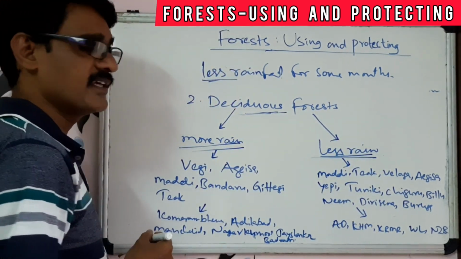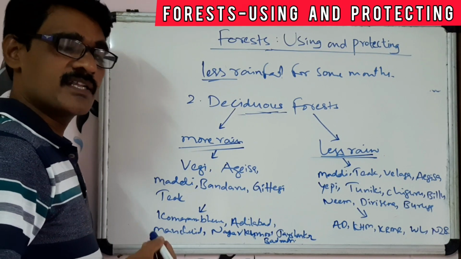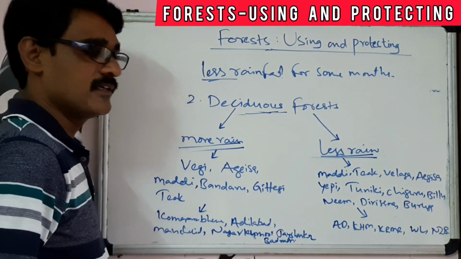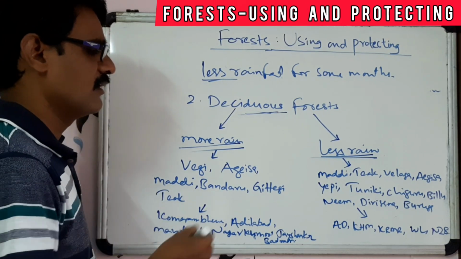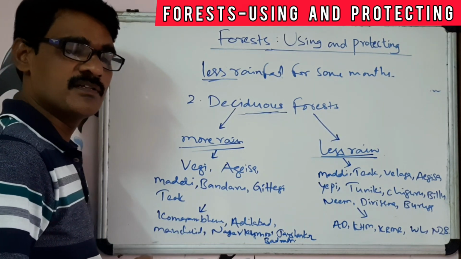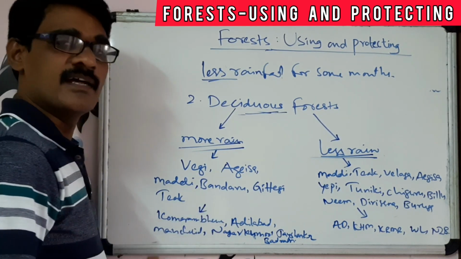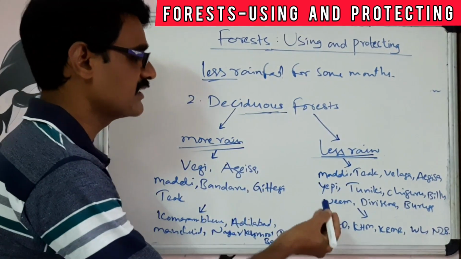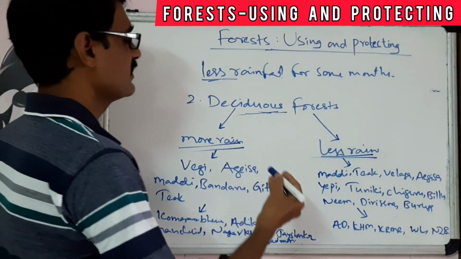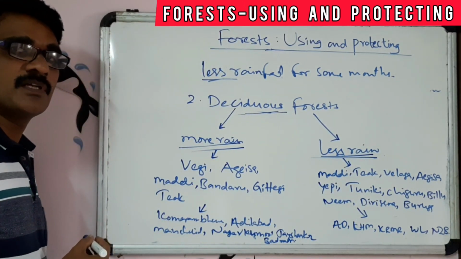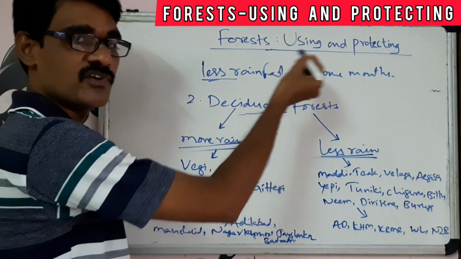Generally we know the less rain regions. What are the less rain regions in Telangana? Generally Adilabad, Khammam, Karimnagar, Warangal, Nizamabad. These are the less rain regions. In these districts we have the less rain deciduous forests. These are also called the dry deciduous forest.